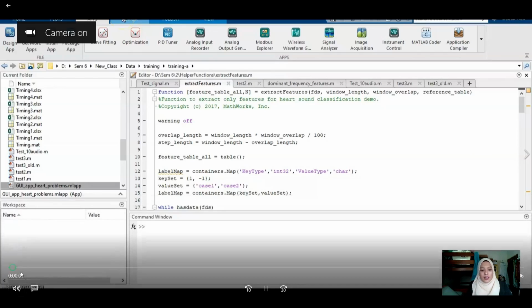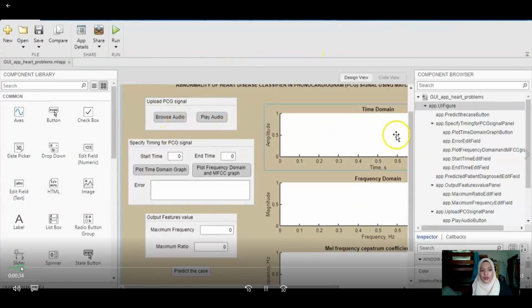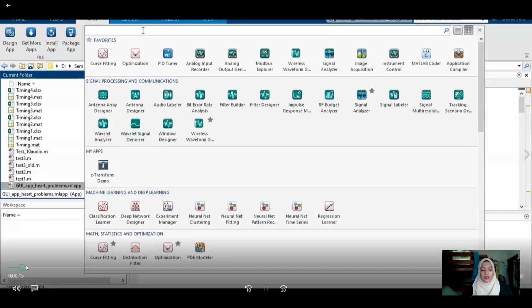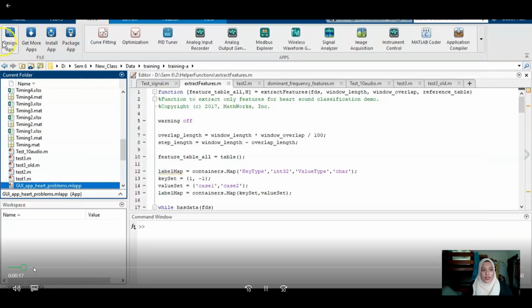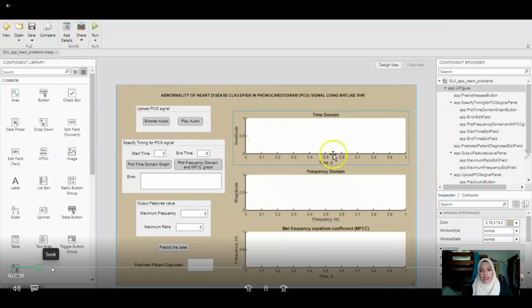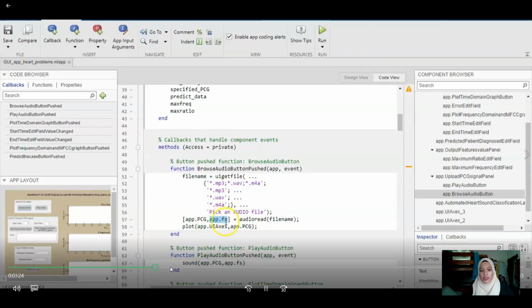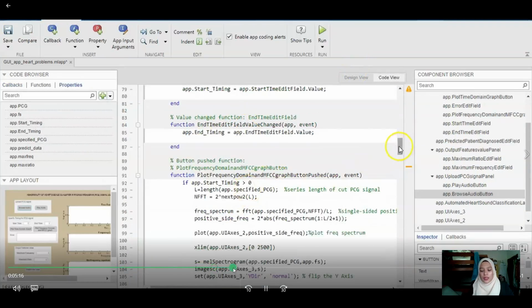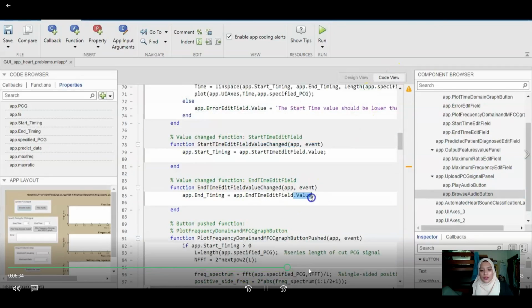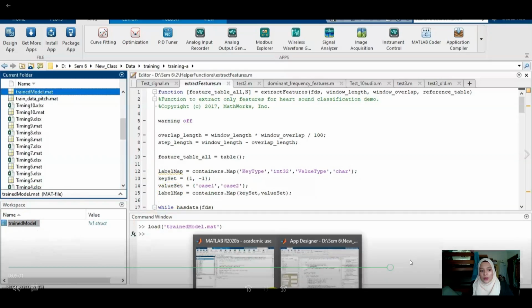So for the GUI, this is the demonstration I recorded earlier. This is how we input in the early stage for the GUI, graphic user interface, using apps. So we click design apps. These are the designs I made for the GUI, how it will be displayed. The code that we input is for specific functions. We show you how it will be run.